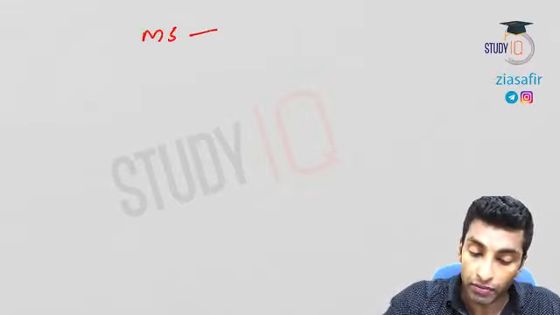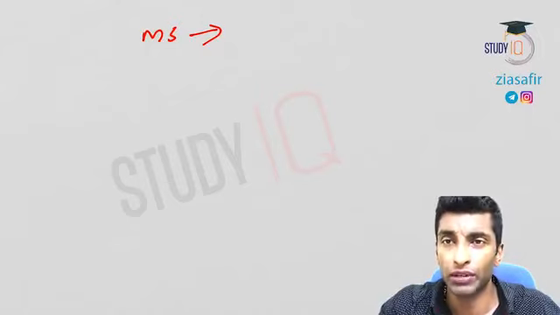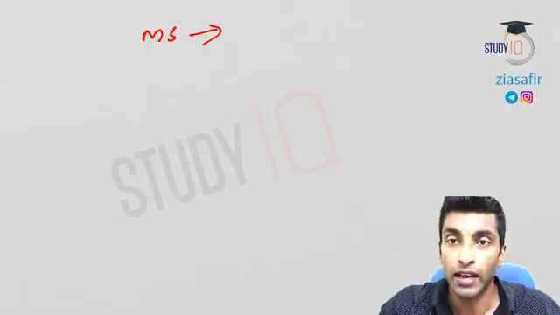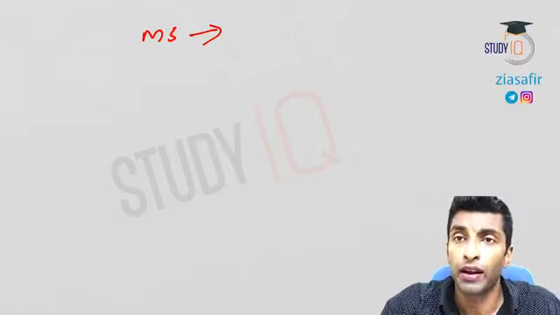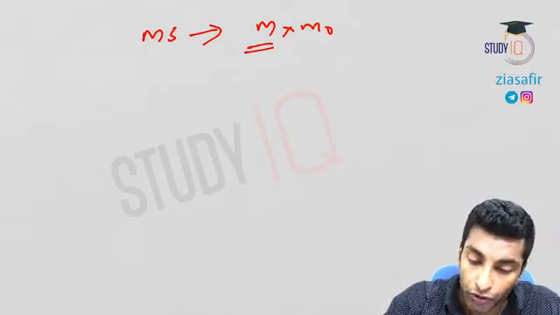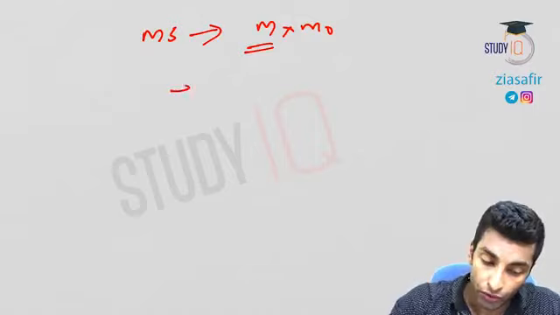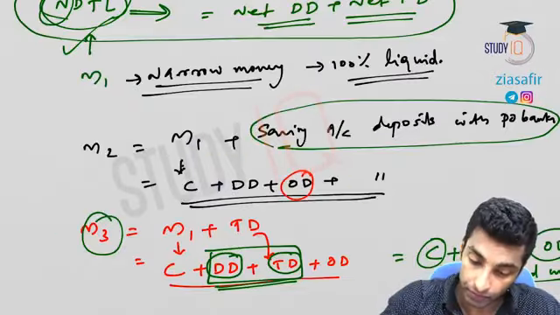Now, what does the money supply depend on? This question was also asked. One question related to M was asked, M3 or M1. Then the money supply concept was also asked. See, the value of M depends on what? Money supply is M into M0. This value of M depends on what? The value of M depends on, you see here,